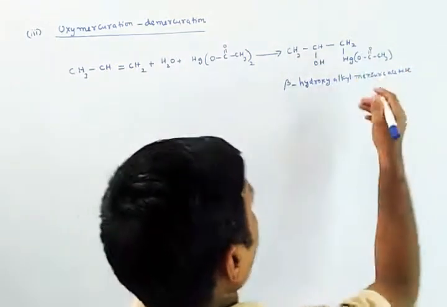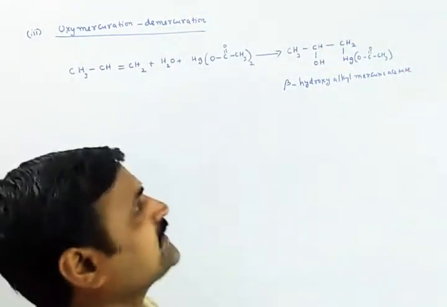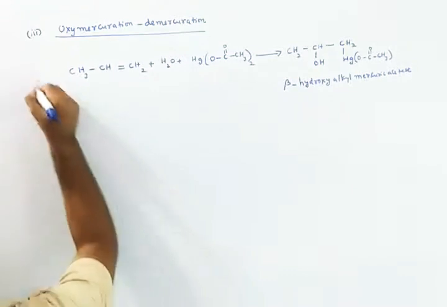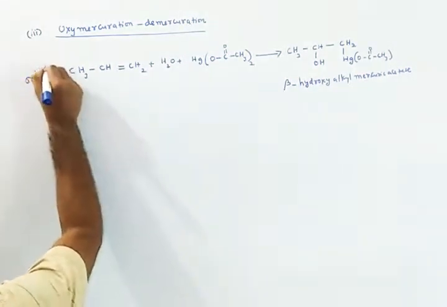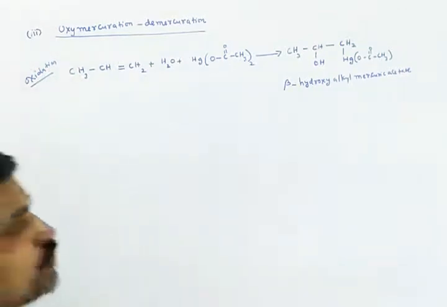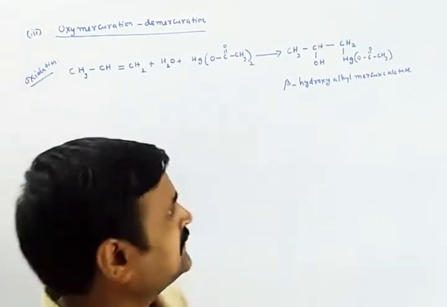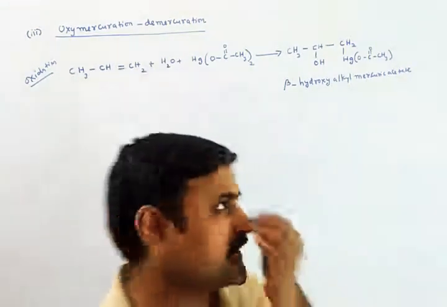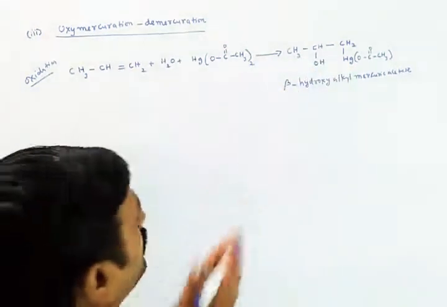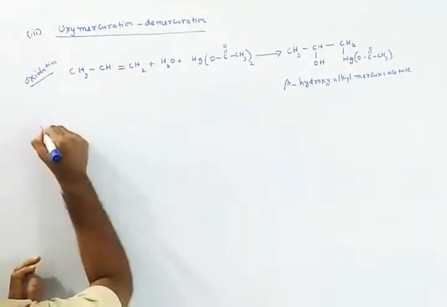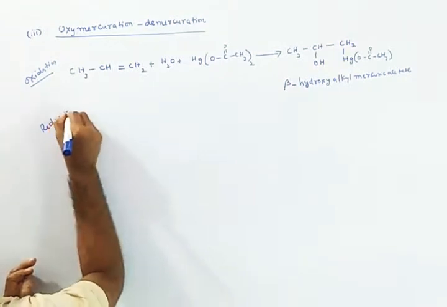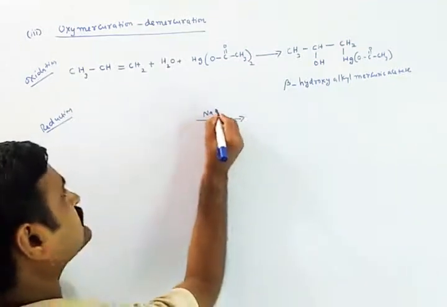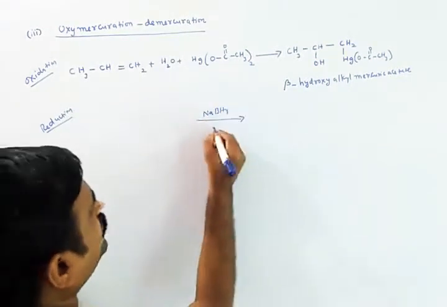Mercuric acetate, mercuric is in the plus 2 oxidation state. After that we can do reduction in the presence of sodium borohydride, and we will definitely get the resultant, which is nothing but alcohol. So let us do reduction in the presence of sodium borohydride, NaBH4, and sodium hydroxide.